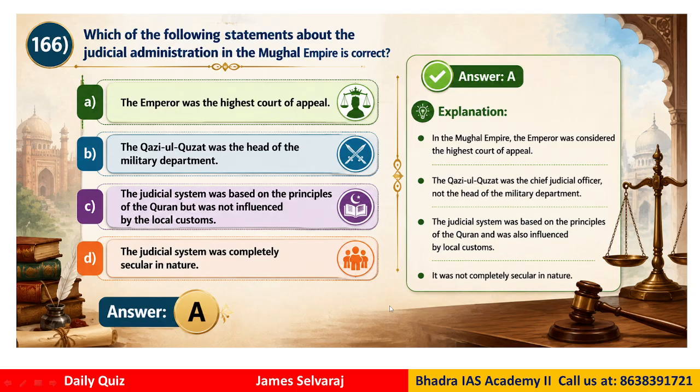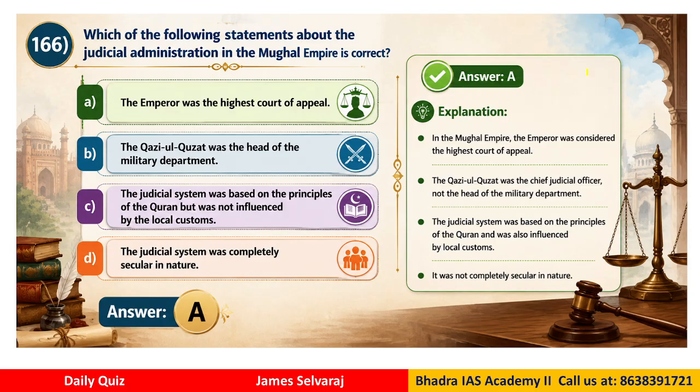Question number 166. Which of the following statements about the judicial administration in the Mughal Empire is correct? Okay. So now if you look at this one, statement 1: the emperor was the highest court of appeal. Statement 2: the Ghazi ul Ghazat was the head of the military department. Statement 3: the judicial system was based on the principles of the Quran but was not influenced by local customs. Statement 4: the judicial system was completely secular in nature. Okay, so which of these statements are correct?